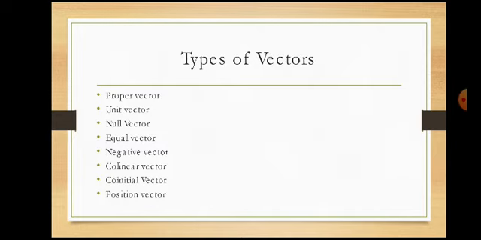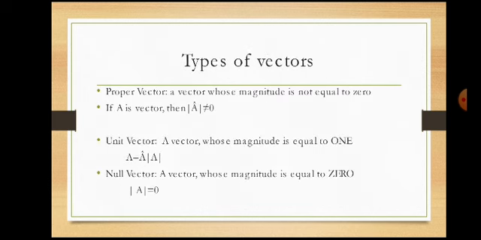Listing the types of vectors: proper vector, unit vector, null vector, equal vector, negative vector, collinear vector, co-initial vector, coplanar vector, position vector. These are some of the types of vectors we have in our syllabus.